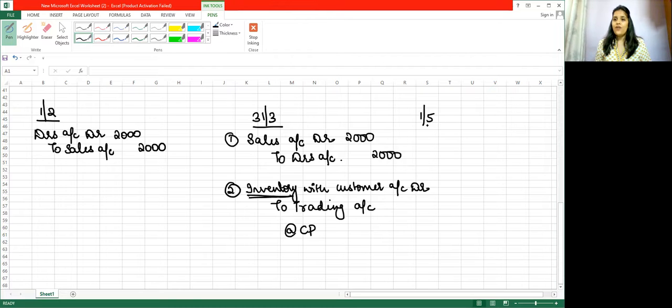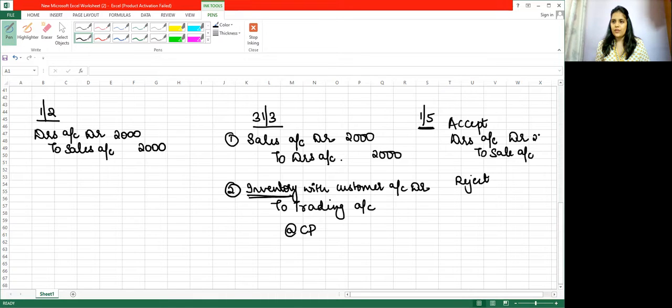Now, on 1st May, there are two options available. Either he can accept or he can reject. If he accepts the goods, then can I say first sale happened, you reverse the sale. Now he is accepting. So what we will do, we will actually pass the sale entry. So that is debtors account debit to sale account at 2000.